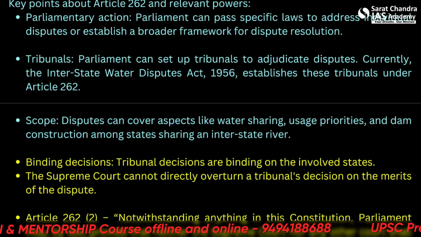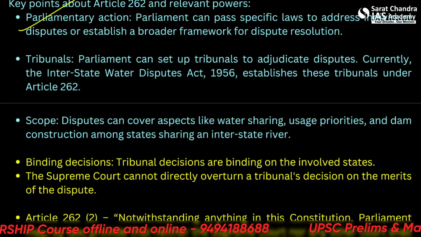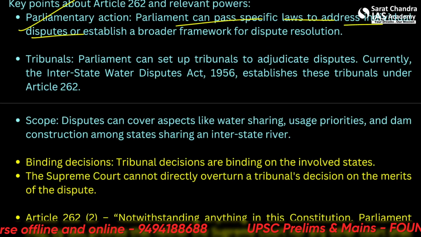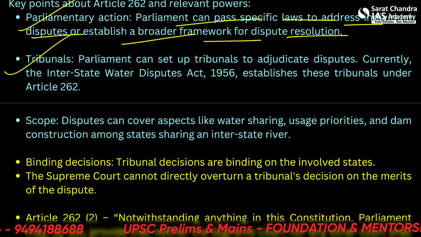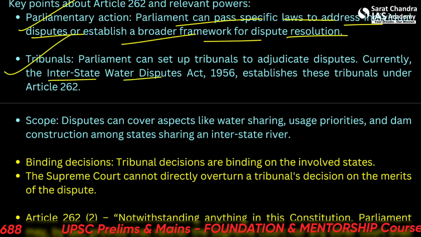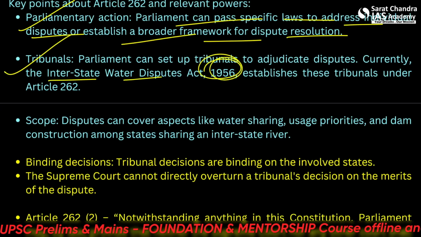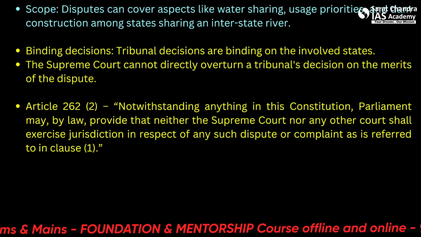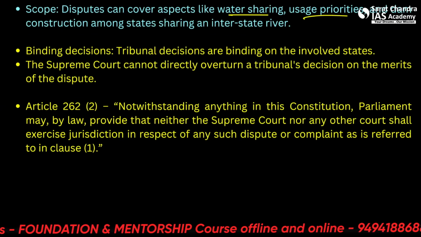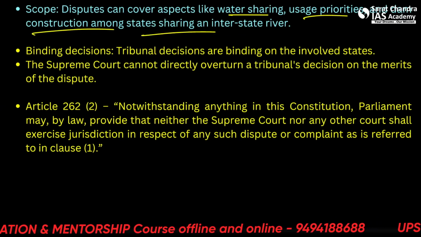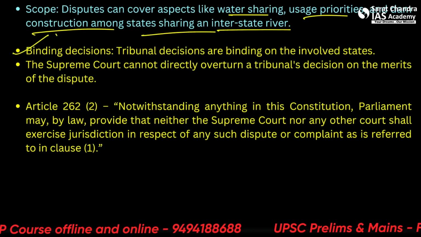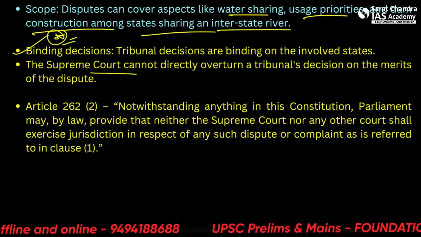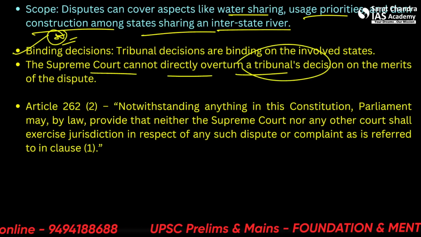Alright. Key points: parliamentary actions. Parliament can pass specific laws to address individual disputes or establish a broader framework for dispute resolution. Tribunals can be established under the Interstate River Water Disputes Act 1956. These disputes can cover aspects like water sharing, usage, priorities, dam construction among Indian states in an interstate river. One more thing is that these decisions are binding. Even the Supreme Court cannot directly overturn any tribunal's decision.